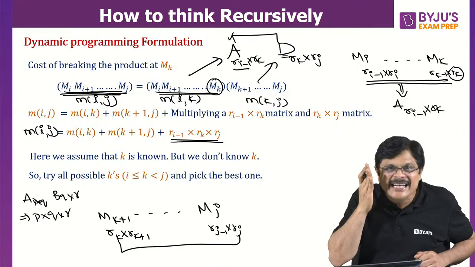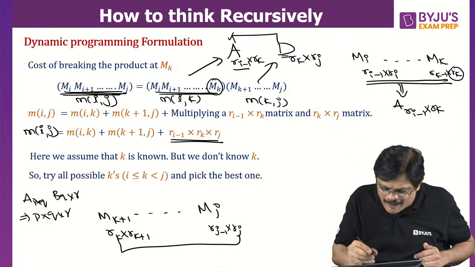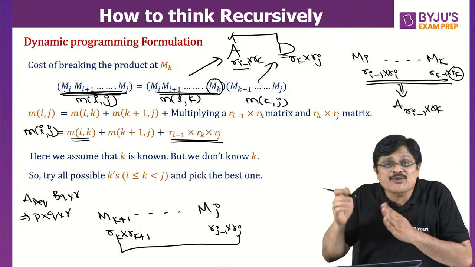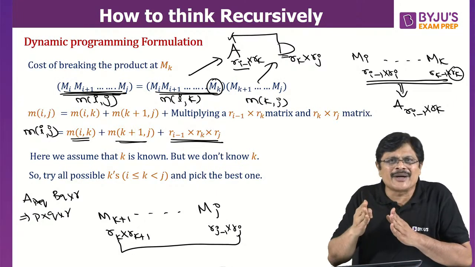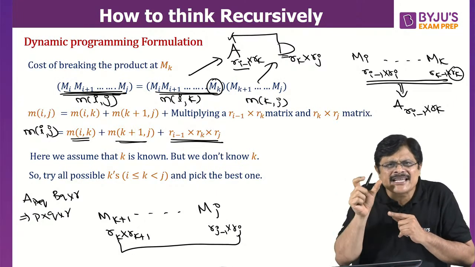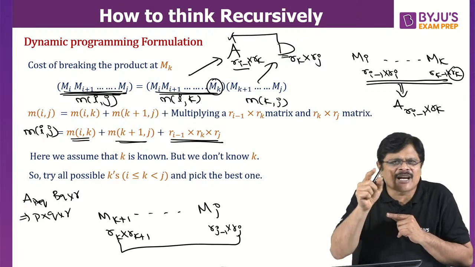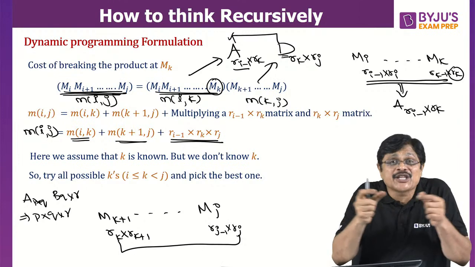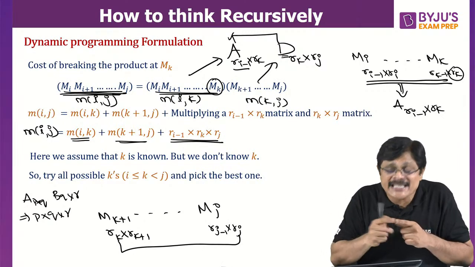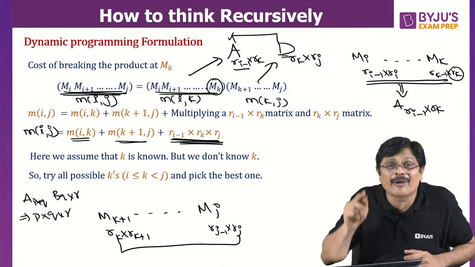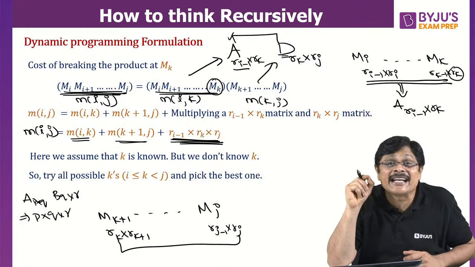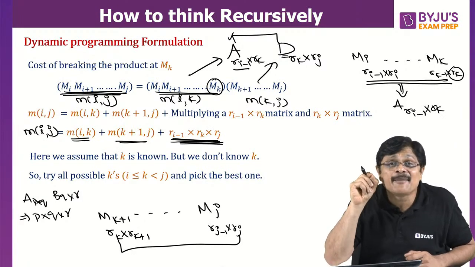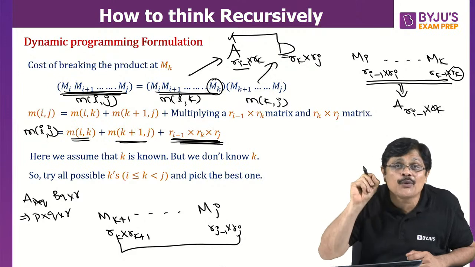Because you are cutting at K, from I to K the answer is Mik, and from K plus 1 to J the answer is Mk plus 1j, because that is the minimum number of multiplications required to multiply those matrices. But after these two, we have to multiply these two resulting matrices. And for that we require Ri minus 1 into Rk into Rj scalar multiplications.